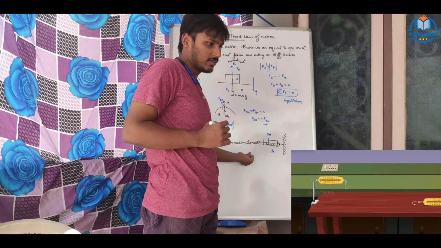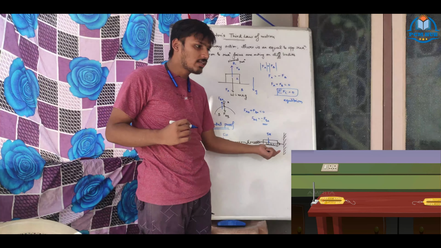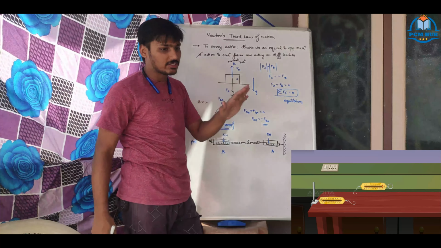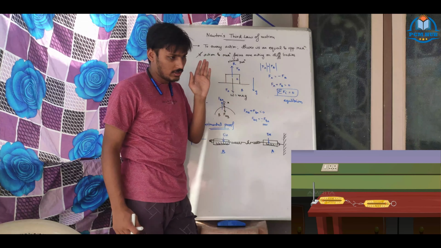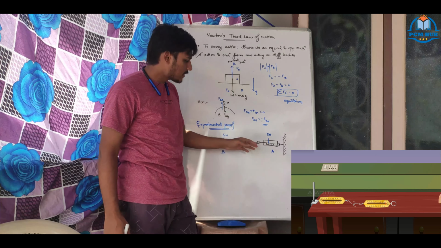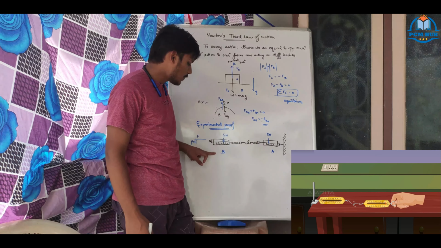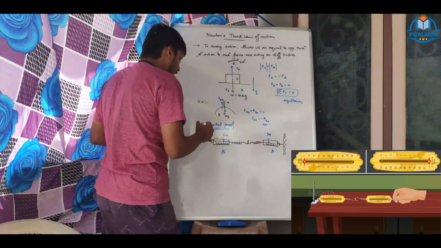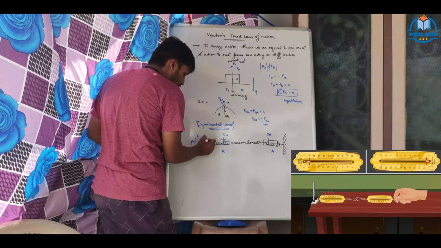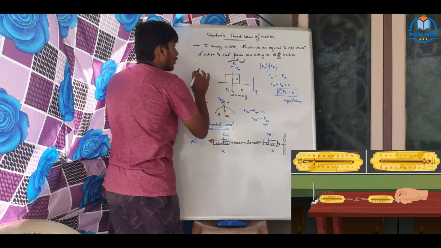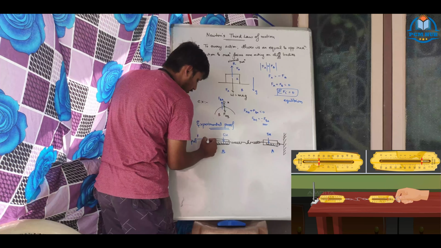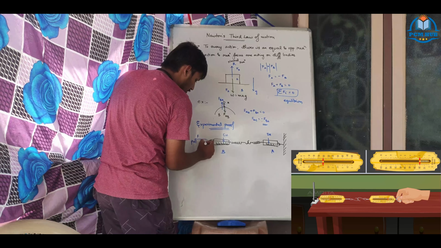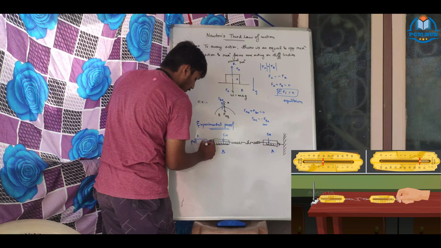Clear? So we want to measure the wall strength, the wall's force application strength. We want to check it. So how will we do it? We will attach spring balance A and spring balance B. Spring balance B is the load puller. From here only we are pulling, with the help of your hands, you are pulling the object.